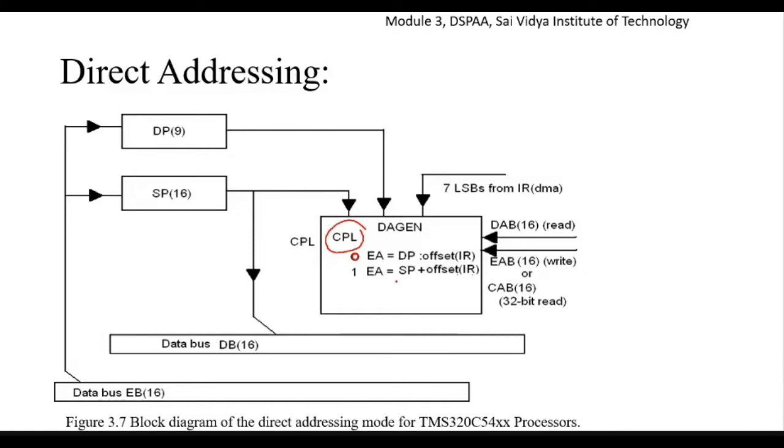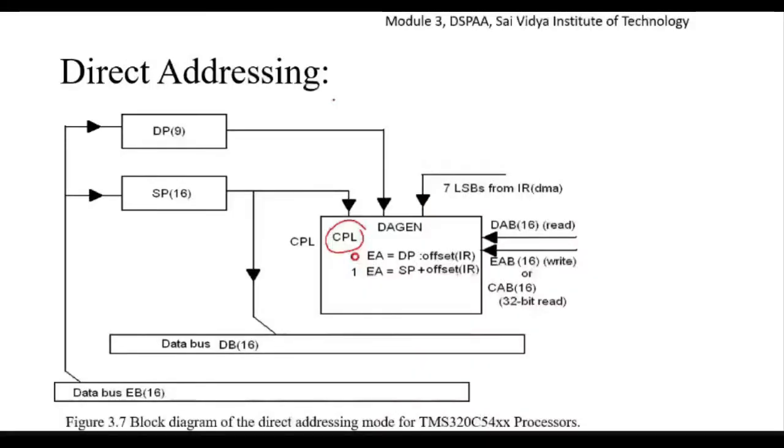If the CPL bit is equal to 1, what is going to happen? So this is the direct addressing mode. In this direct addressing mode, we have here data bus DB for read operation, data bus EB for write operation, and we also have another data bus called CB.